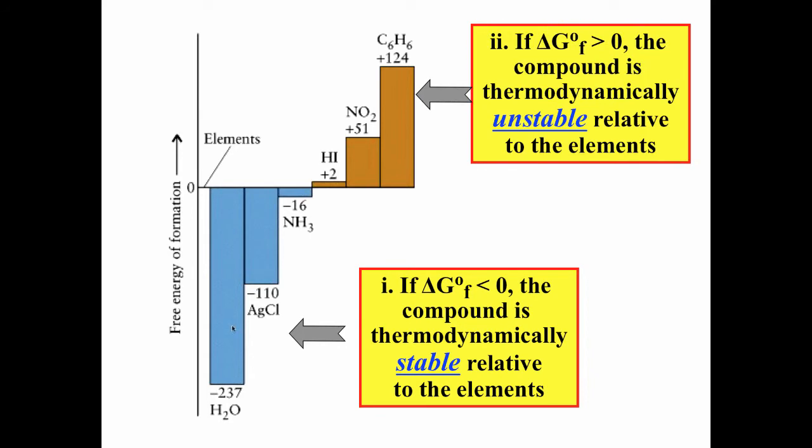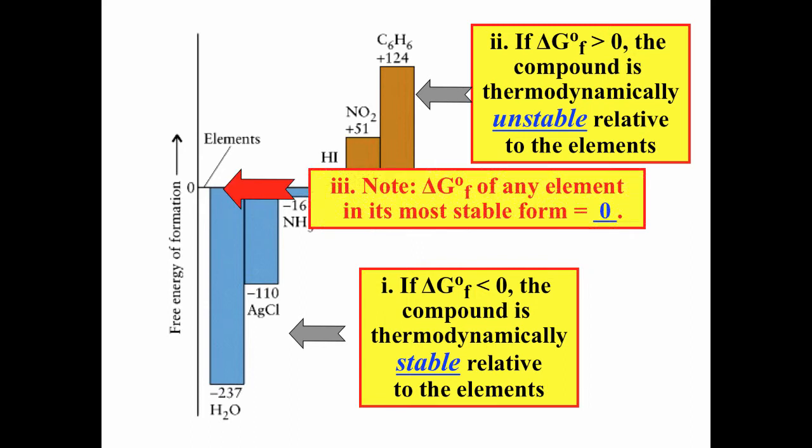Conversely, things like benzene that have a delta G of formation that's positive. So C6H6 is benzene. It has a delta G of formation of 124 kilojoules per mole. That is thermodynamically unstable relative to its elements, because to make benzene, you'd start with carbon and hydrogen, and you'd have to add 124 kilojoules of energy to make that product, so it's not stable relative to its elements.